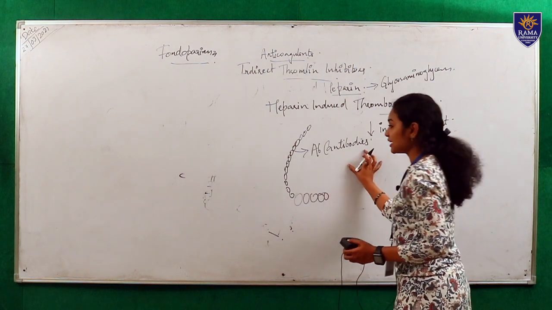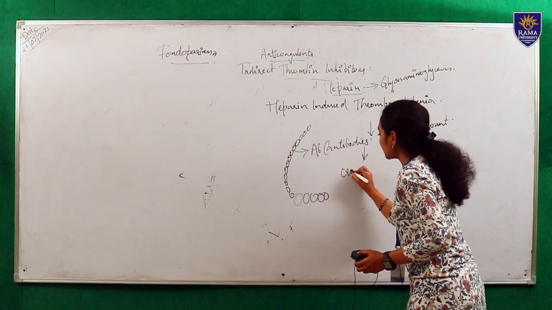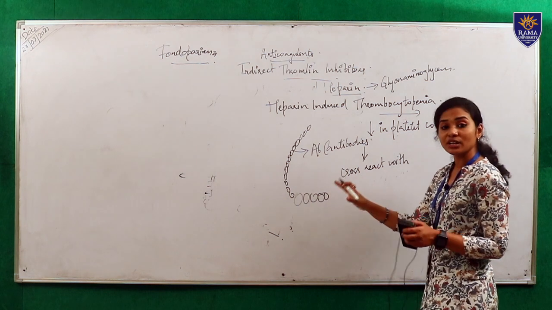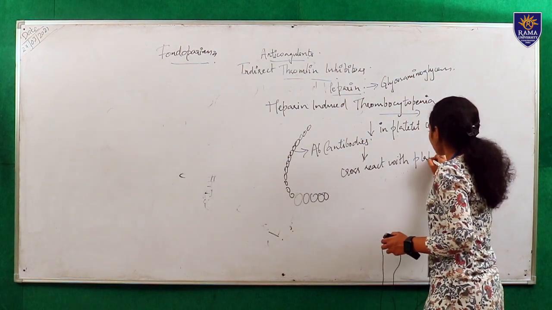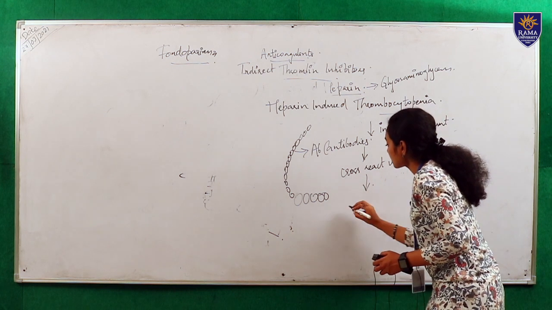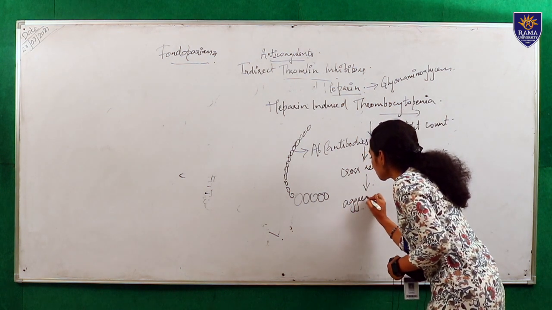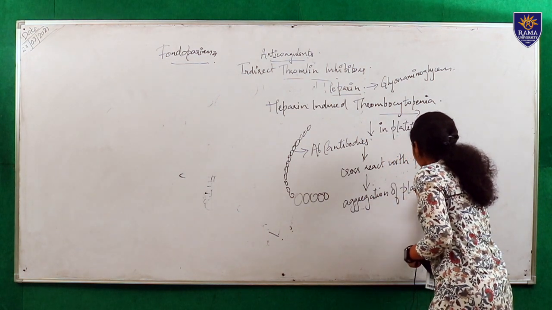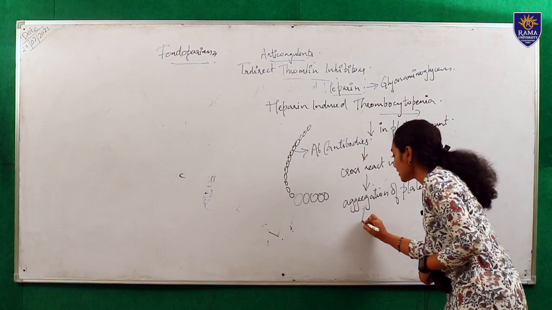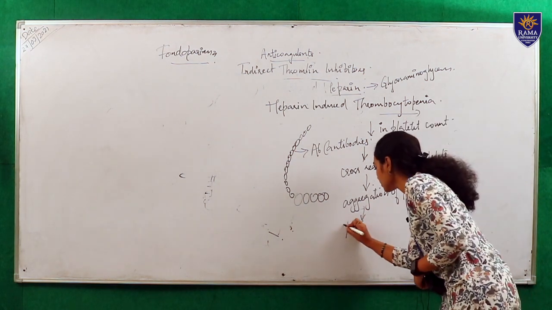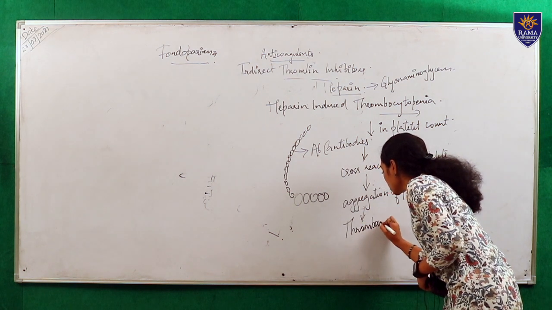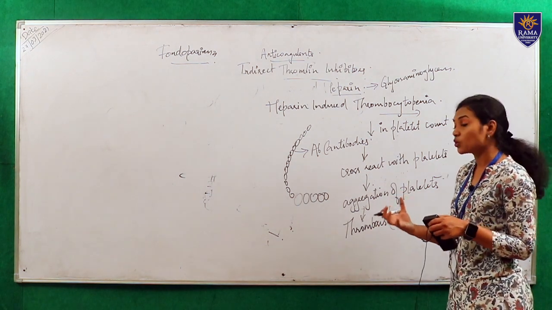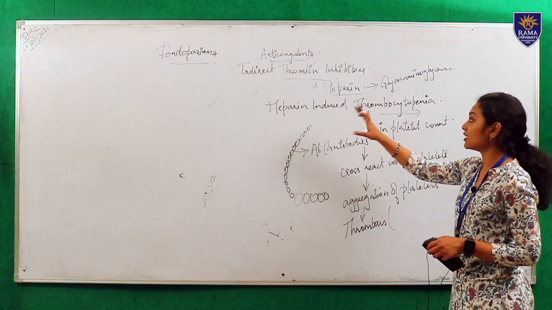These antibodies will cross react with the platelets, and it will result in aggregation of platelets. This will produce thrombosis, which will consume all the platelets. Hence, the platelet count will decrease. So, this is the mechanism of heparin-induced thrombocytopenia.